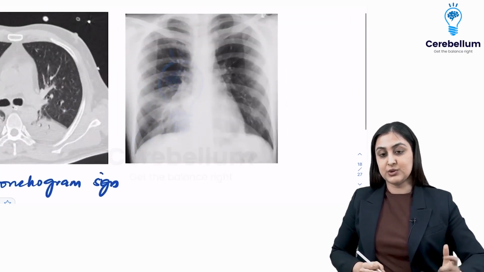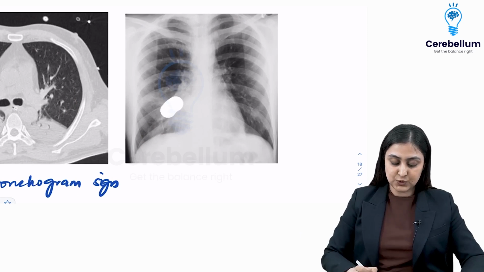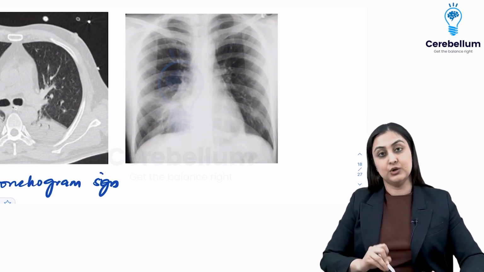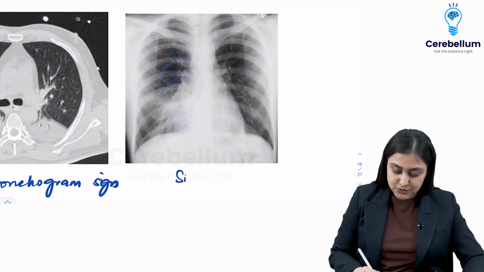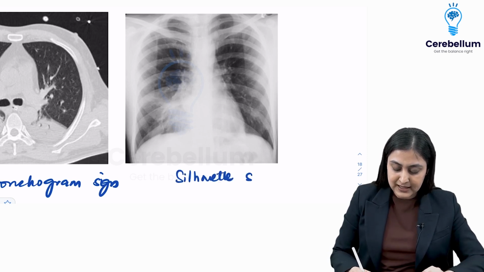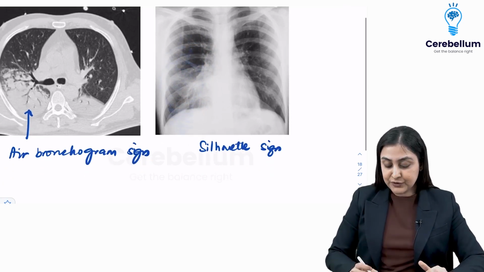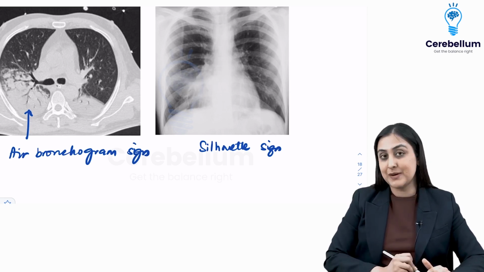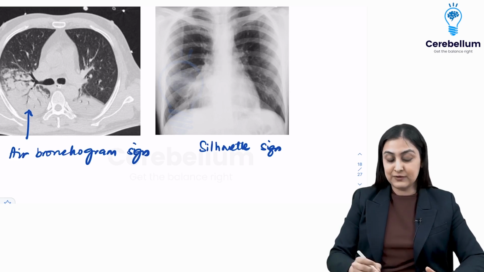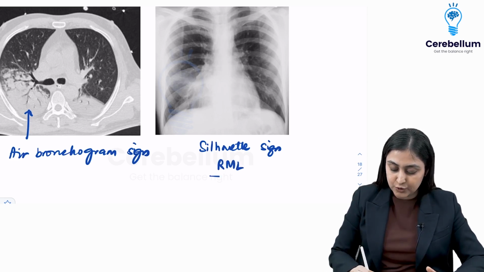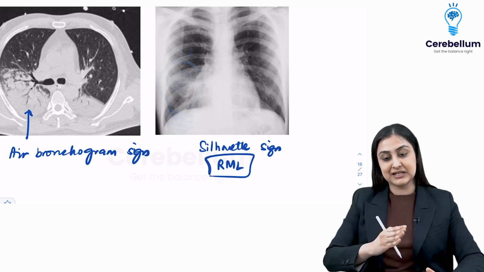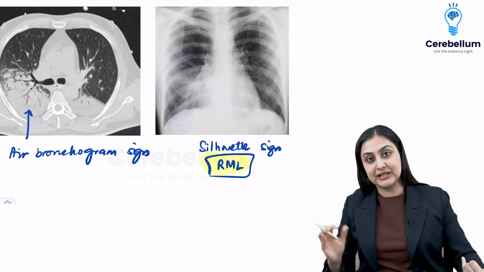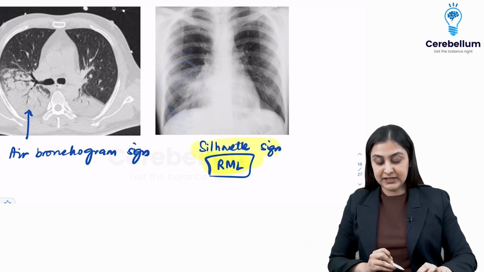This is again a radiology question that I'm just trying to integrate. They keep asking you this all the time, which lobe is this in? Is it in the right middle lobe or right lower lobe? For this we use a sign that is known as the silhouette sign. What does the silhouette sign say? That if you see this opacity is merging with the heart, or the margin between heart and opacity is not clear, like in this case, we will localize it to the right middle lobe. But if you see the margin is clear, it is in the lower lobe. If you're stuck in the exam, you mark middle. That is what is most commonly tested.